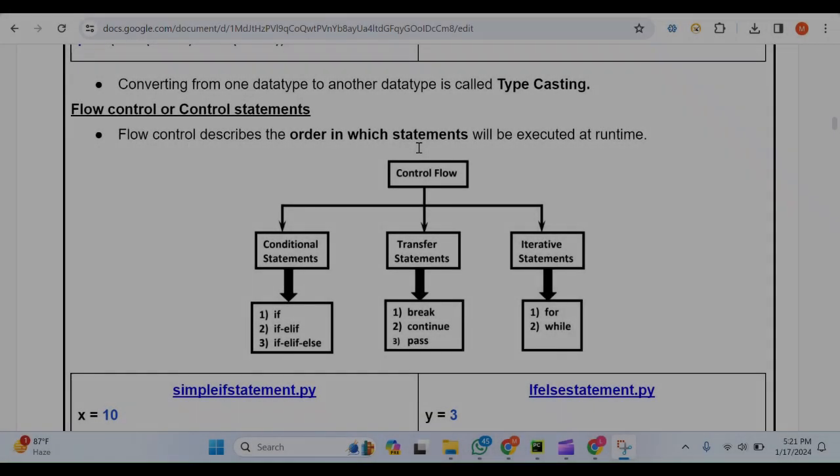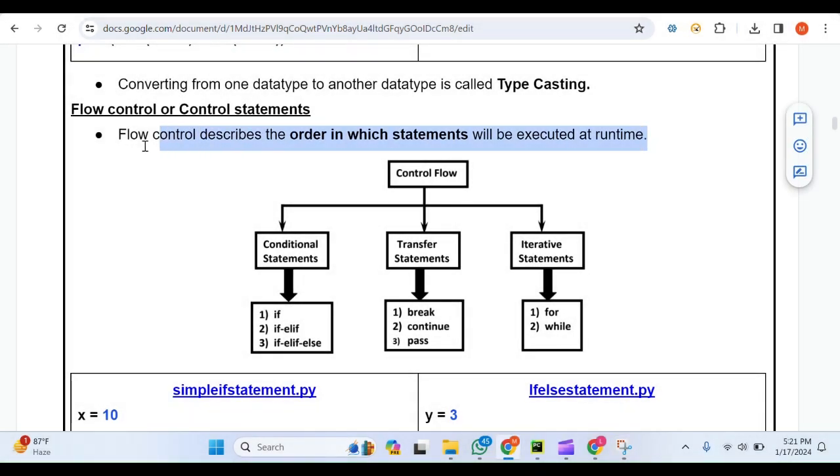Flow control describes the order in which statements will be executed in runtime. If you have multiple statements, in which order each statement should be executed will be decided by control statements or flow control. So in Python, we have three types of flow control statements: conditional statements, transfer statements, and iterative statements. In this class, we will discuss if, elif, else.